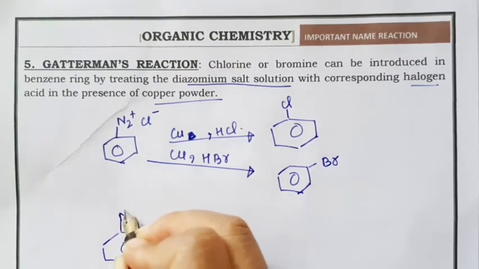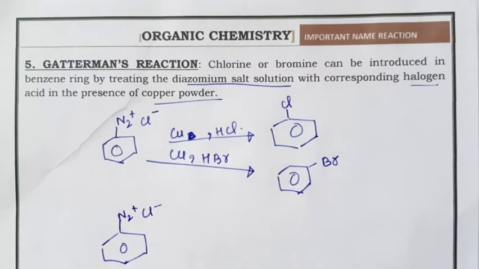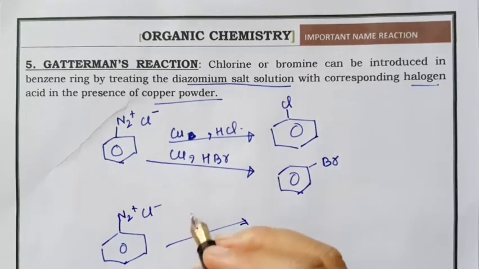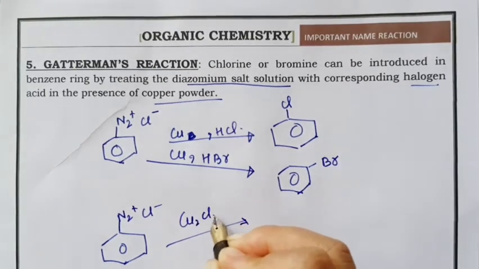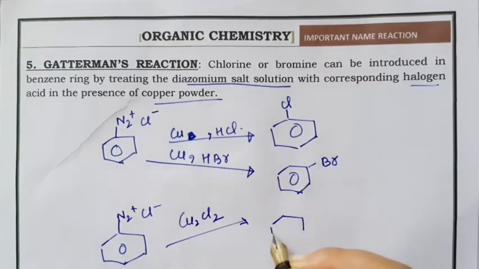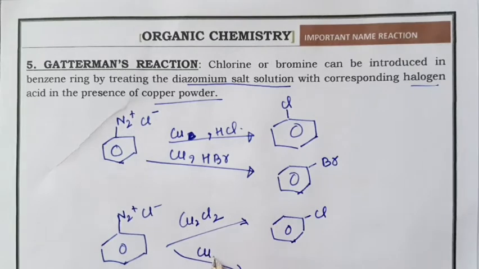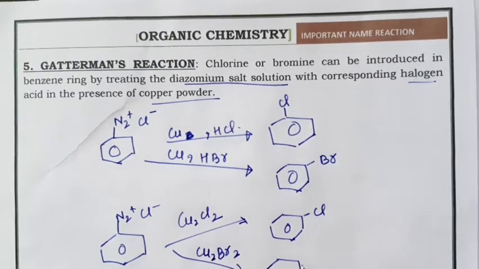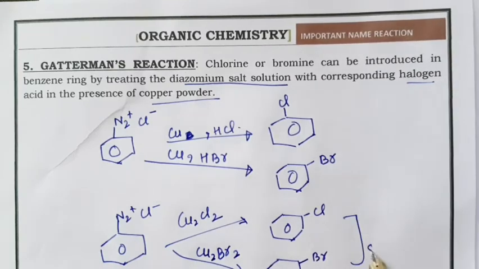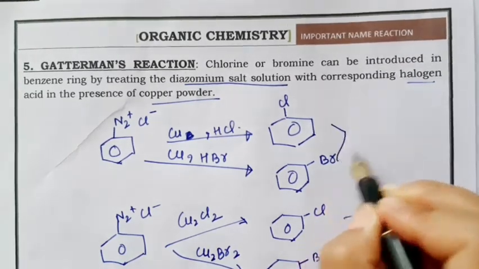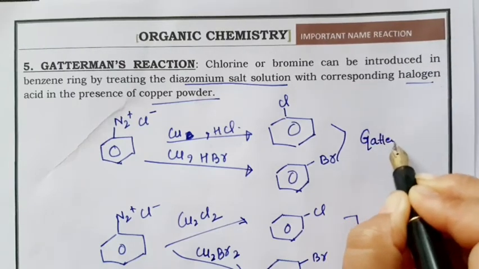The substrate is the same diazonium salt, but instead of copper powder and HCl we use cuprous chloride, and we get chlorobenzene. When treated with cuprous bromide, we get bromobenzene. So these two are Sandmeyer reactions, and the other two are Gattermann's reaction.